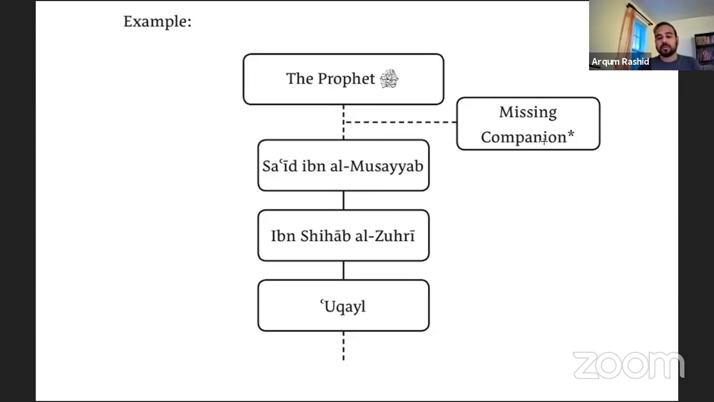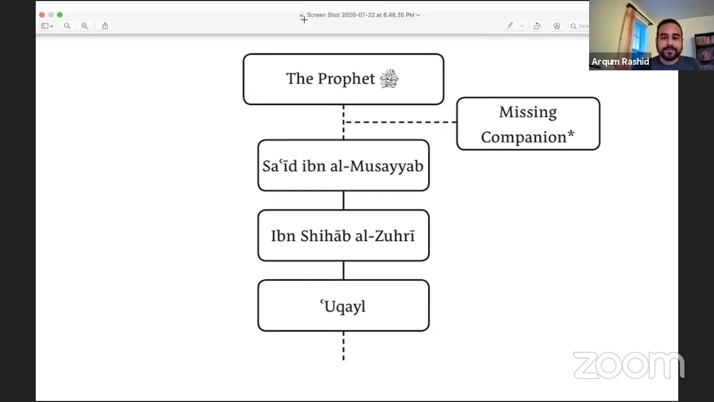And because it's mursal, what's the default ruling? You guys should know this. And if you're sitting with family or even by yourself, say it out loud every time. It's missing something in the chain. It's missing a companion. Because it's missing something, it is a da'if hadith. Anytime something is missing from the chain, the hadith is da'if. It's weak, according to the majority.